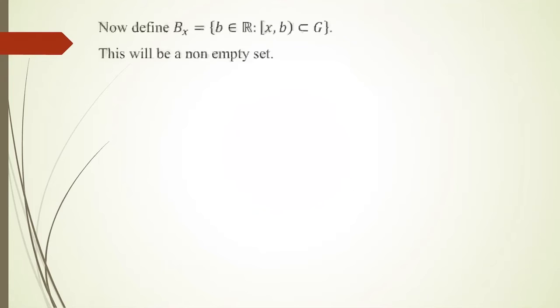Now, just like we have defined capital A_x and small a_x, I am defining capital B_x as the set of all b element of real numbers where [x, b) is a subset of G. In the last case, we defined the set of all a element of R such that (a, x] is a subset of G. Here, [x, b) is a subset of G. And as in the previous case, we can prove that this is a non-empty set.